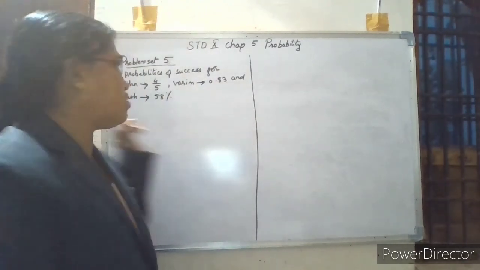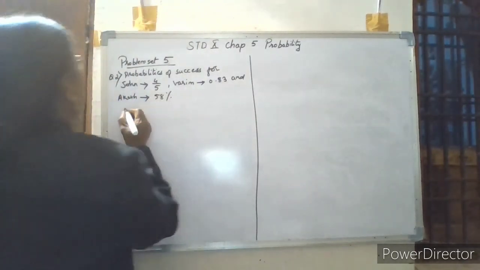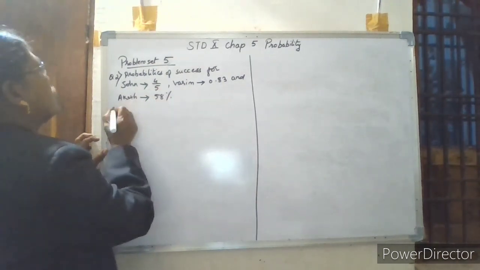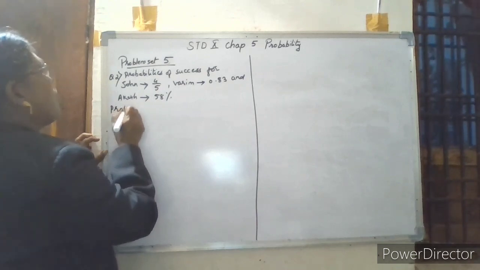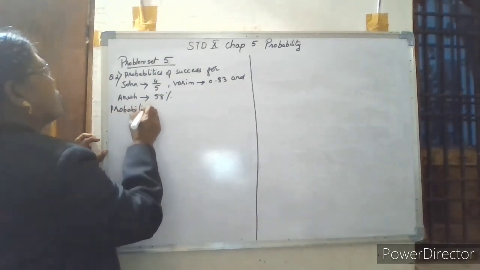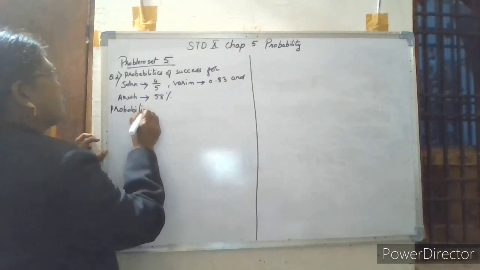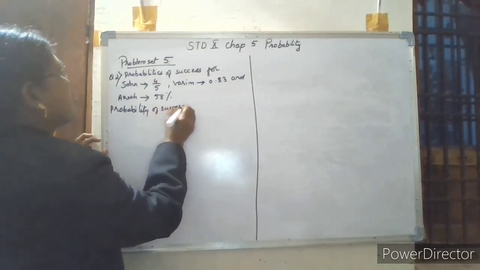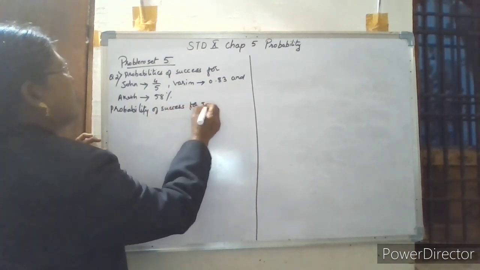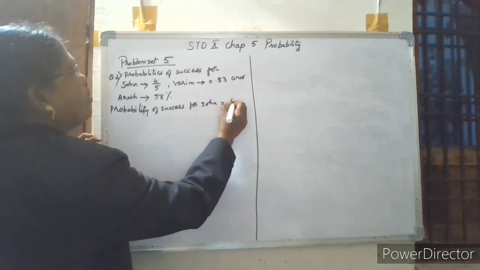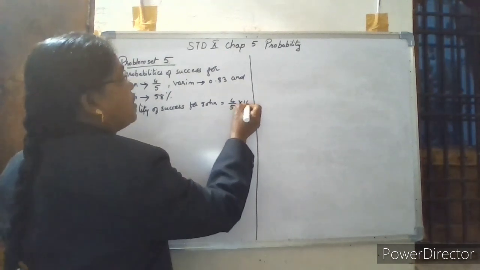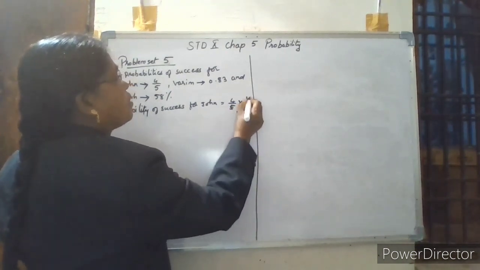So the probability of success for John is equal to 4 by 5, given. Change it into percentage, multiply by 100. So 5 twos are 10, 5 fours are 20, that is equal to 80%.